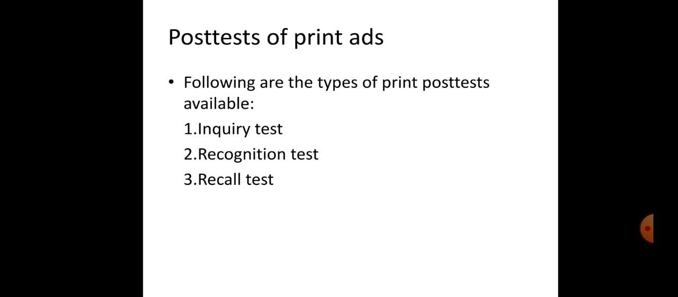Second one, recognition tests. A Starch ad readership report lets the advertiser assess the impact of an ad in a single issue of a magazine over time and across different magazines. Recall tests attempt to measure the recall of specific ads. They pick some people and ask what they know about a particular ad of a particular product. If they remember the particulars, then that is a good ad. So the recall test measures the recall of specific ads.